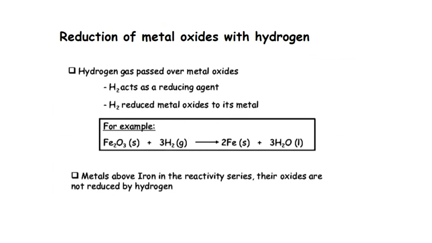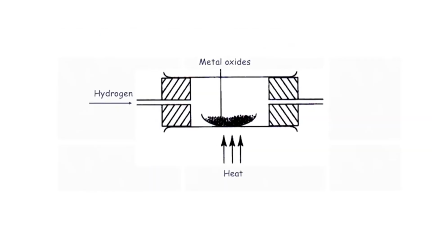The next reaction is reduction of metal oxides with hydrogen. Here hydrogen acts as a reducing agent. Hydrogen reduces metal oxides to their metal. An example is shown here: iron oxide plus hydrogen gives iron plus water. Metals above iron in the reactivity series are not reduced by hydrogen. Only those below iron in the series can be reduced by hydrogen. This is how the apparatus is. Hydrogen gas is passed through metal oxides and undergoes heating so that hydrogen can reduce the metal oxides to metal.